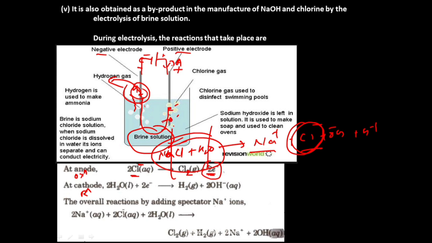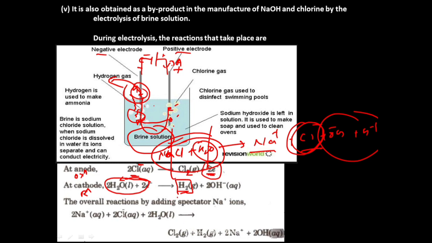These electrons will move towards cathode, and these electrons react with water at cathode. There will be water molecules, isn't it? So these electrons will react with that water to produce hydrogen gas. That means hydrogen undergoes reduction here. So this is how hydrogen gas is liberated at cathode. So you will collect that hydrogen gas.